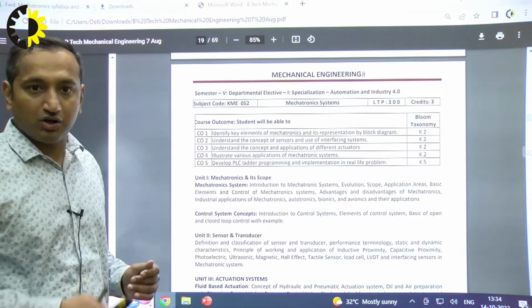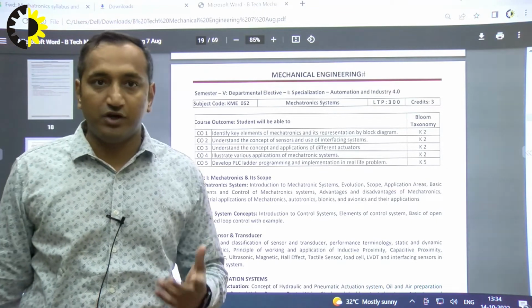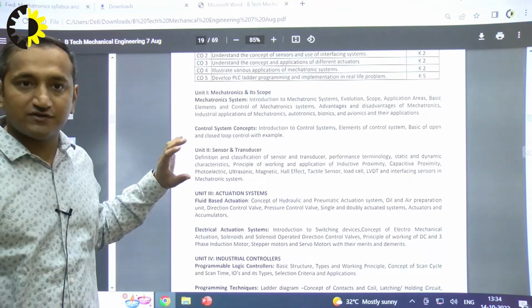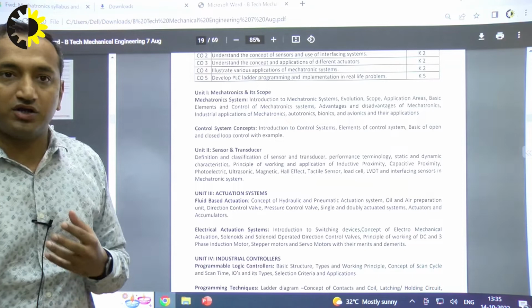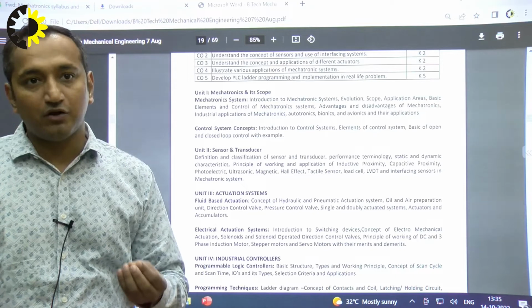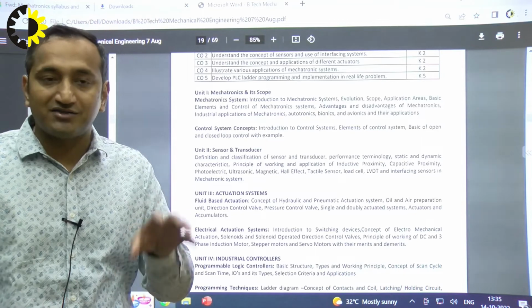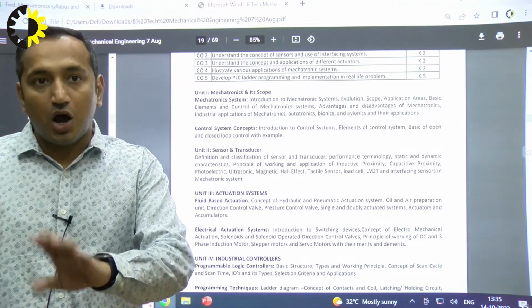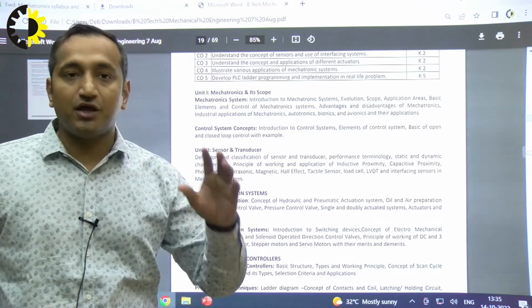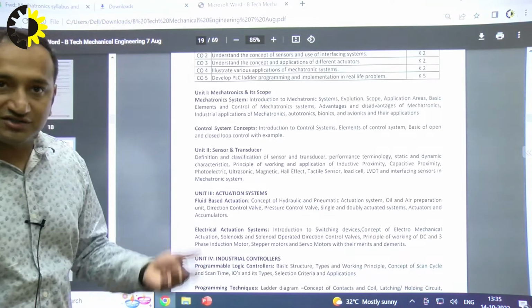We'll just see how our syllabus looks like, what the important topics are, and where we need to focus. So unit 2 essentially consists of sensors and transducers. In any electronic system, there are always input devices, and those input devices sense some kind of signals and give it to our controller, or we can say our electronic chips, and that decides whether they have to conduct a specific output or outcome or not. So what sensors do is sense the environment and give some information to the controller, and then the controller decides what they have to do.